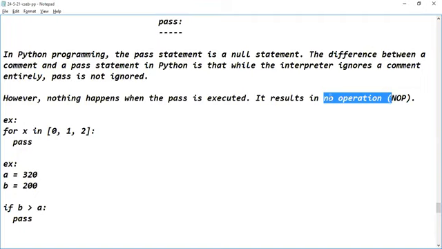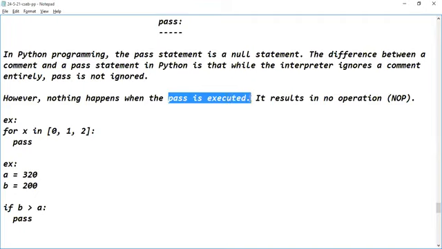Is it clear, guys? When the pass statement is executed, no operation is performed. Please remember, guys, in Python programming language, when the pass statement is executed, nothing happens. It results in no operation.